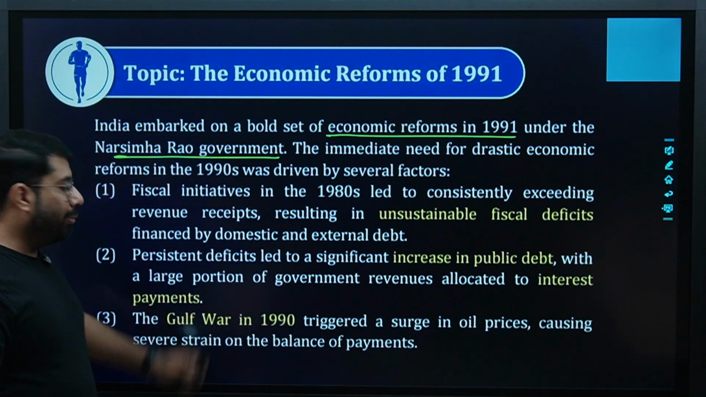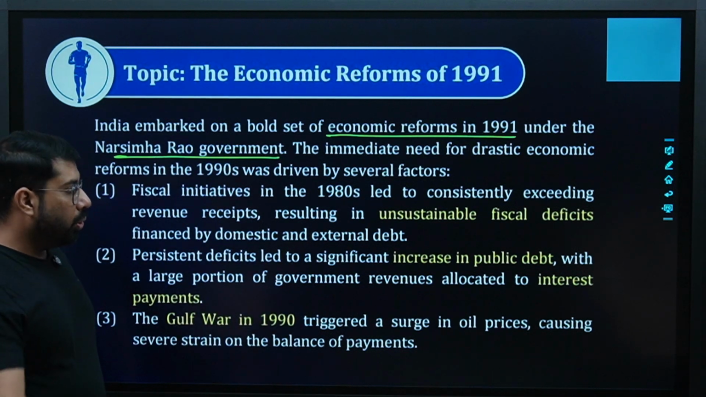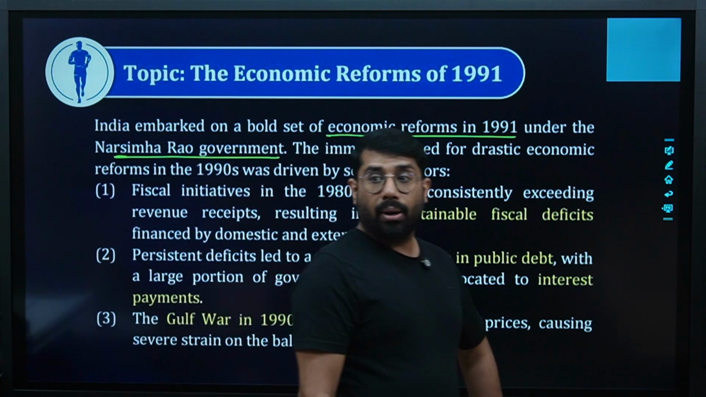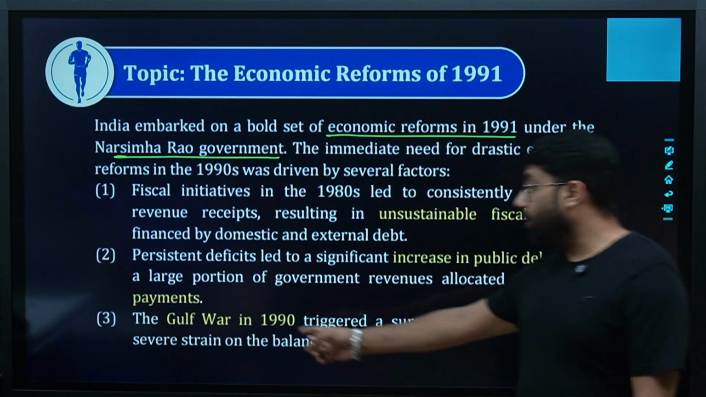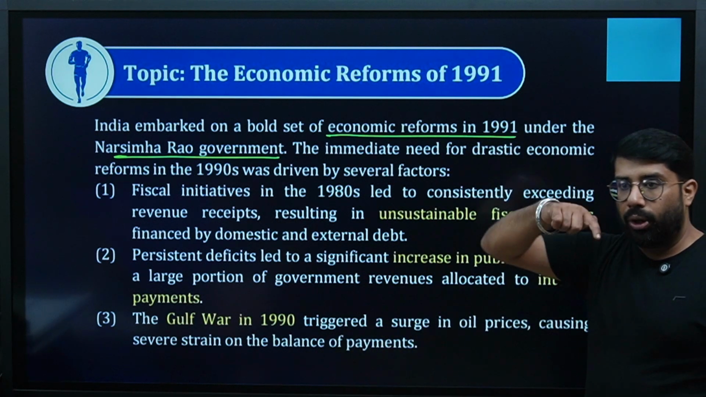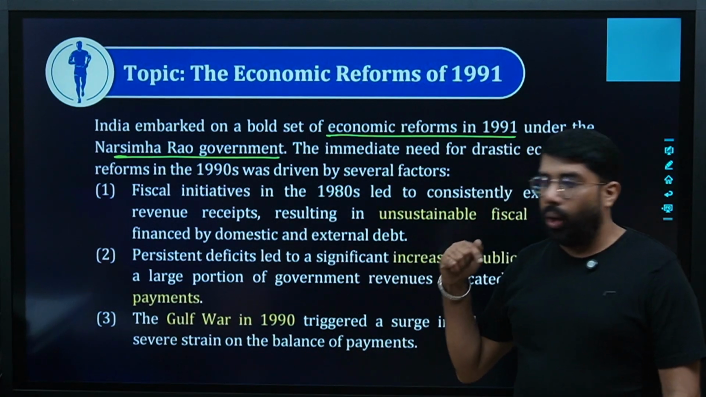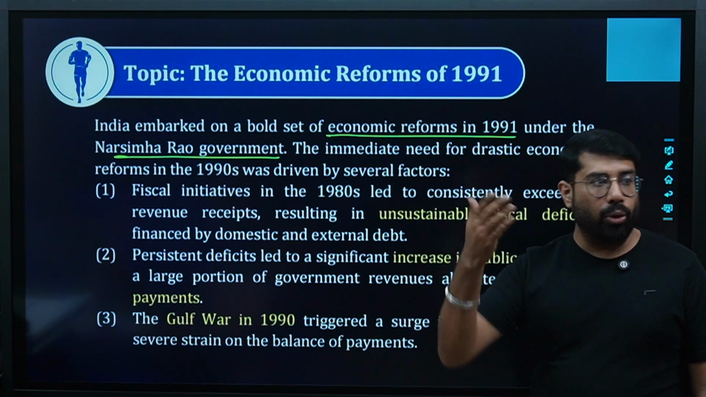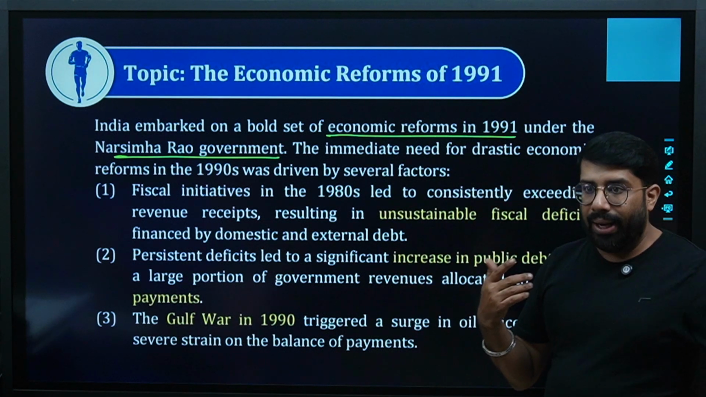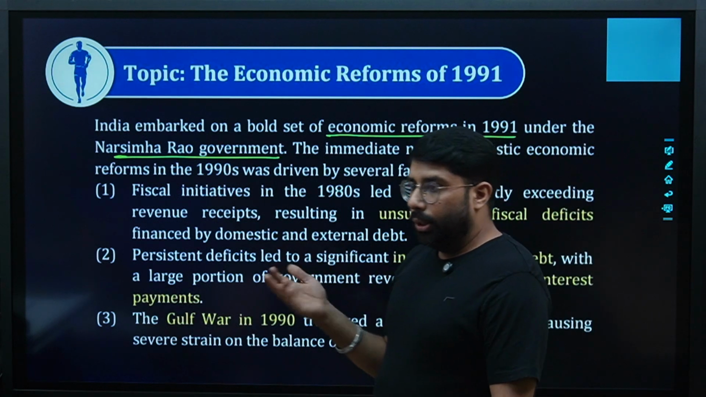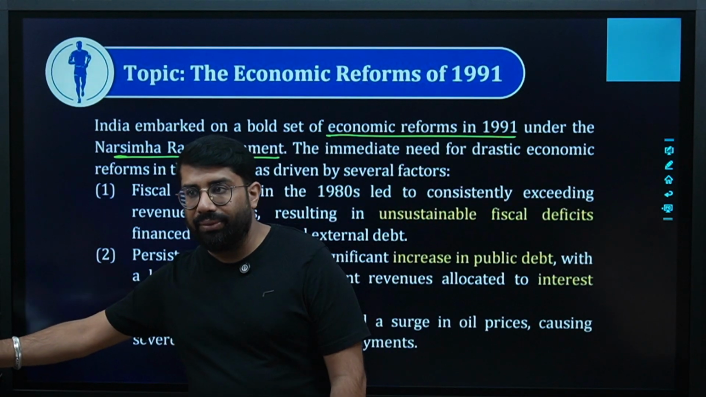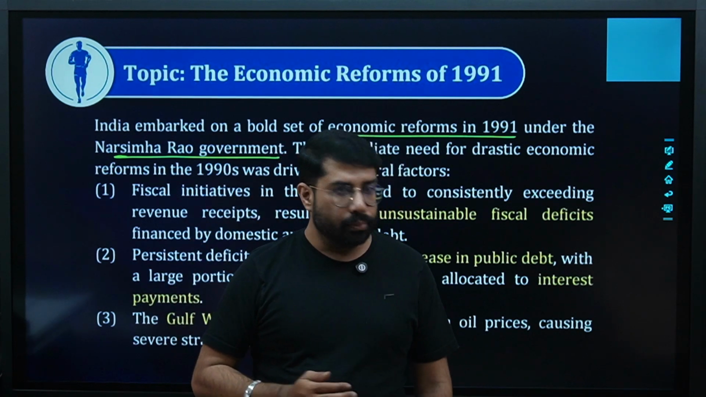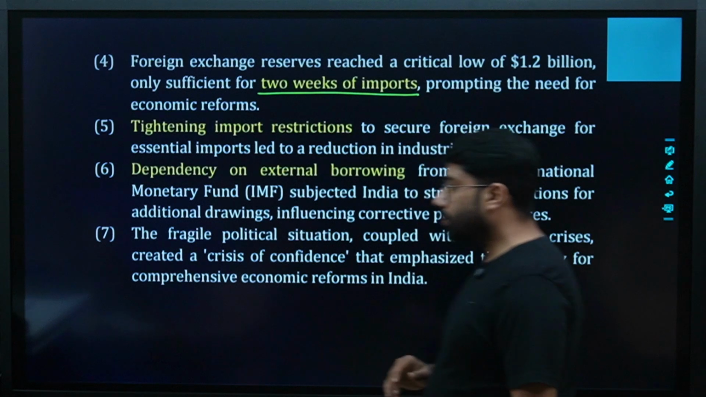Correct? The Gulf War in 1990 triggered a surge in oil prices, causing severe strain on the balance of payments. Again, Gulf War, all of you remember? Gulf War जब हुआ था, what happened in the Gulf War? The Gulf War was between oil and petroleum exporting countries, OPEC, and because of that war, it was very difficult to import and export oil at the price at which we were doing. So that was the reason we saw a very quick surge in the price of oil. The price of oil increases.